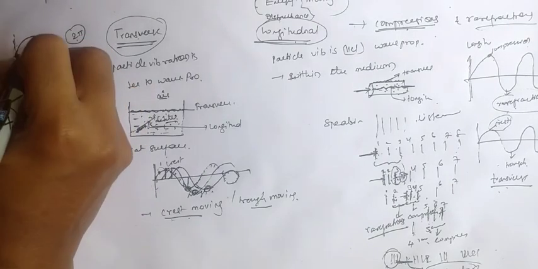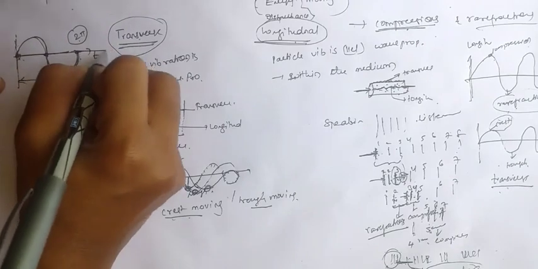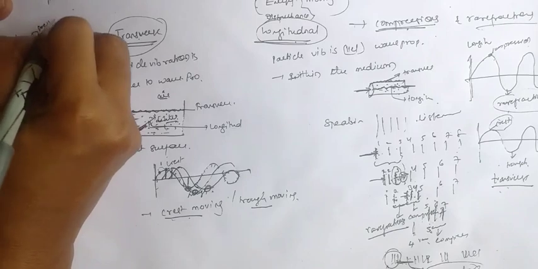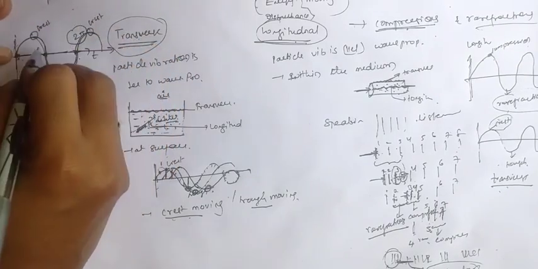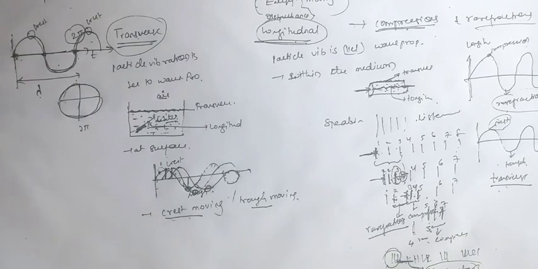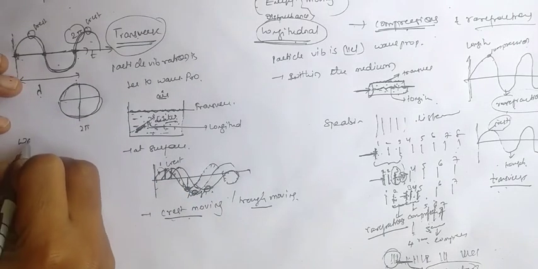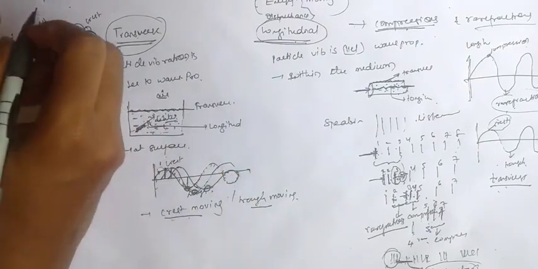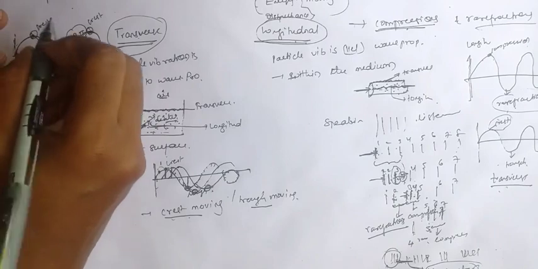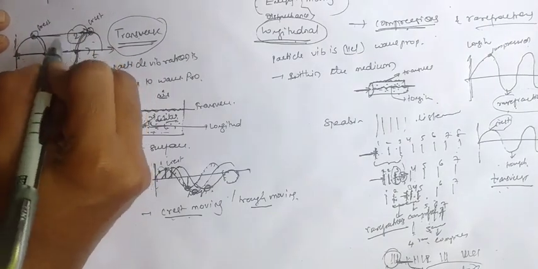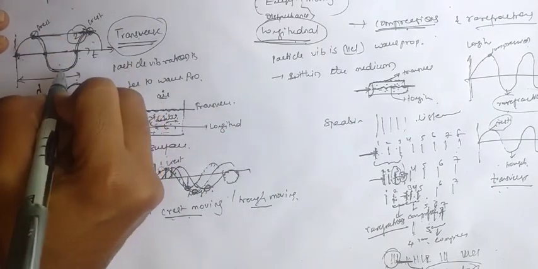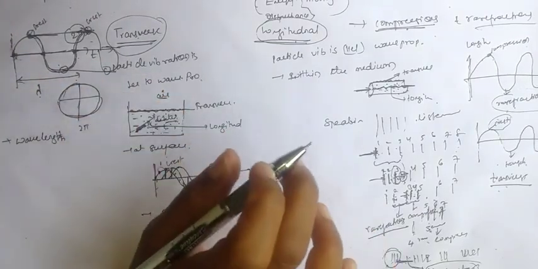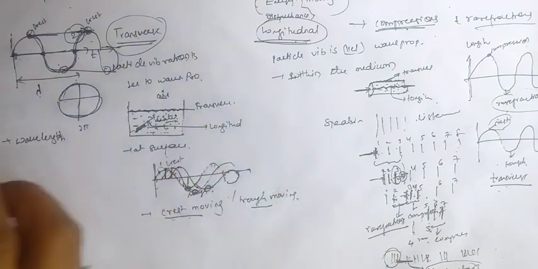Okay, so that means the distance between two successive points. Just consider this is a wave. Here is a crest, here is a crest. So the distance between two successive crests is a wavelength. Wavelength is the distance between two successive points. Or the distance between the two crests, or the distance between the two troughs, is also a wavelength. Wavelength is over.